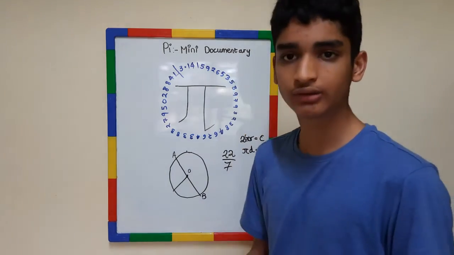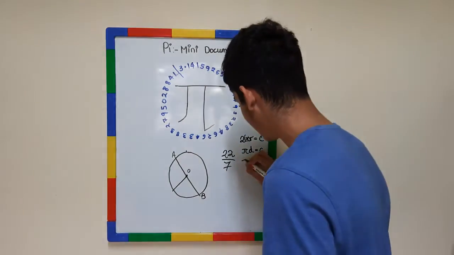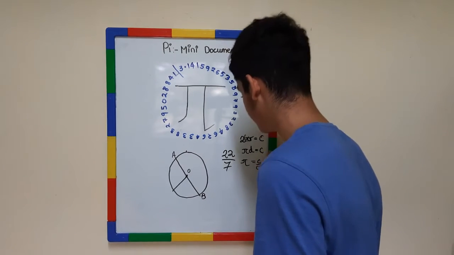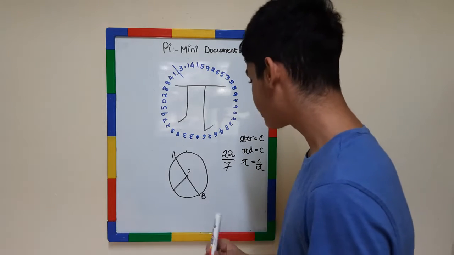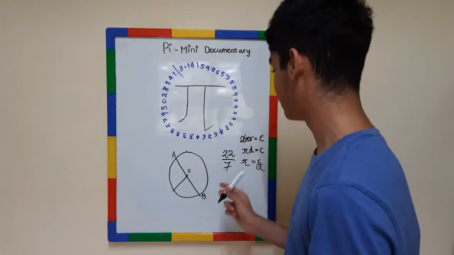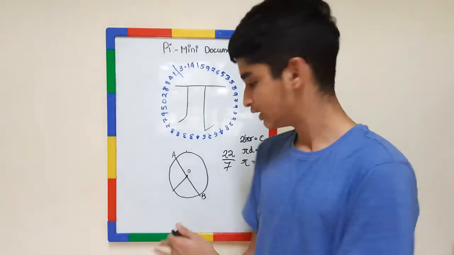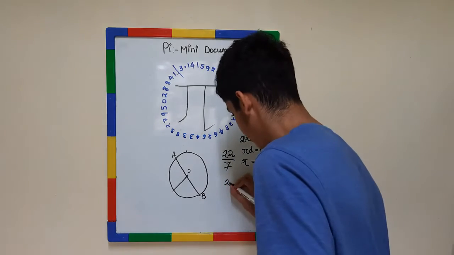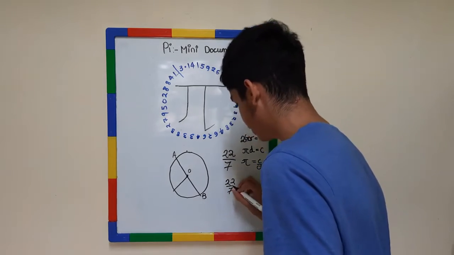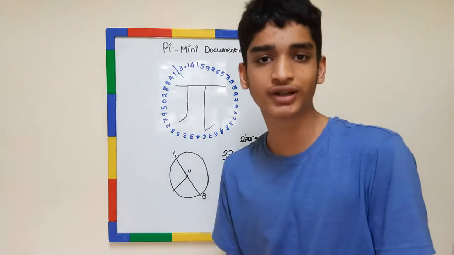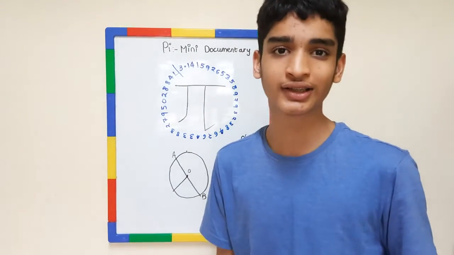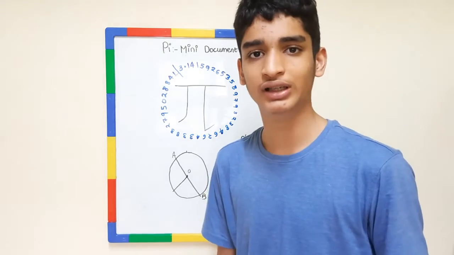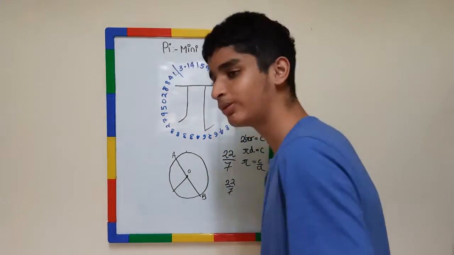Okay, so now we'll transpose it. So pi equals c by d. So this we got as pi equals c by d. And since circumference is larger than the diameter, it will be 22 upon 7. Okay, so to explain why it becomes 22 upon 7, it will be really complicated and just drag this video to another hour or so. So let me just keep things simple. Okay, so now 22 upon 7.